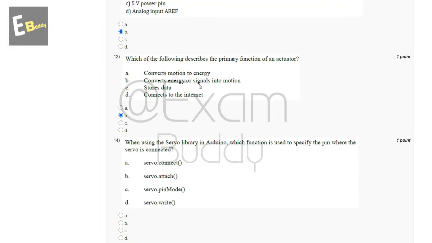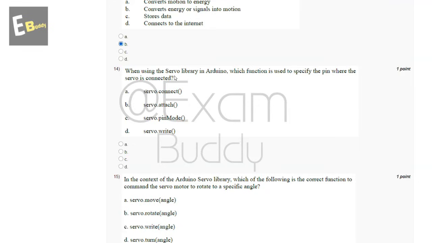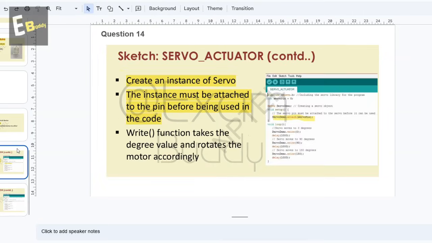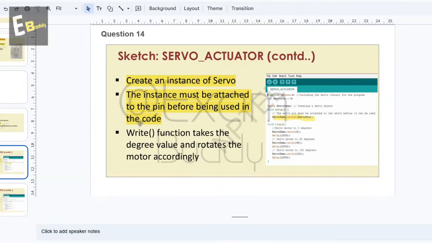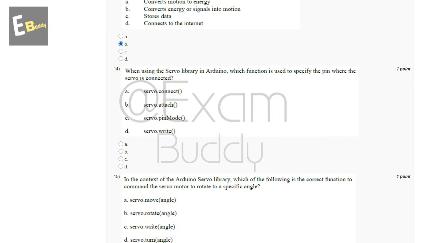And now let's go to our question number 14. When using the servo library in Arduino, which function is used to specify the pin where the servo is connected? So these are the options, and now let's check the explanation. In explanation, create an instance of servo. The instance must be attached to the pin before being used in the code. So the answer of our 14th question is B, servo.attach.